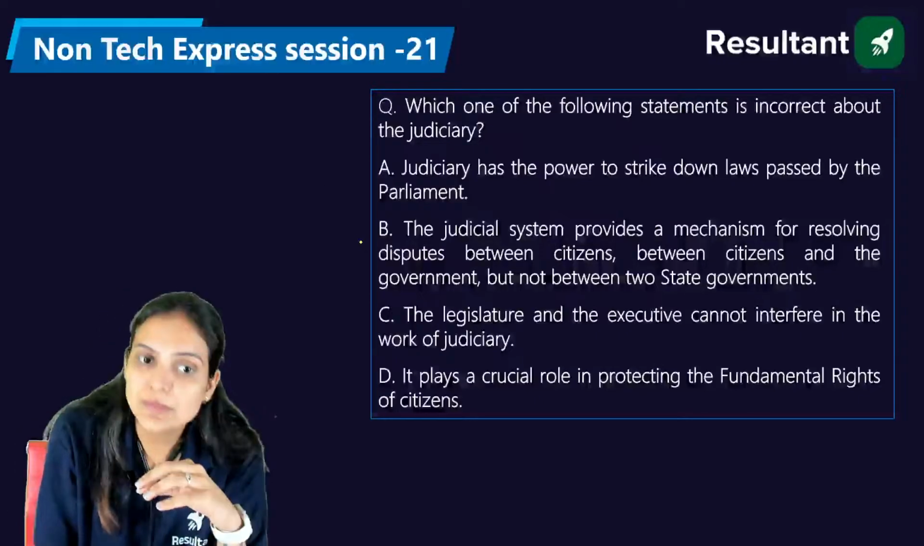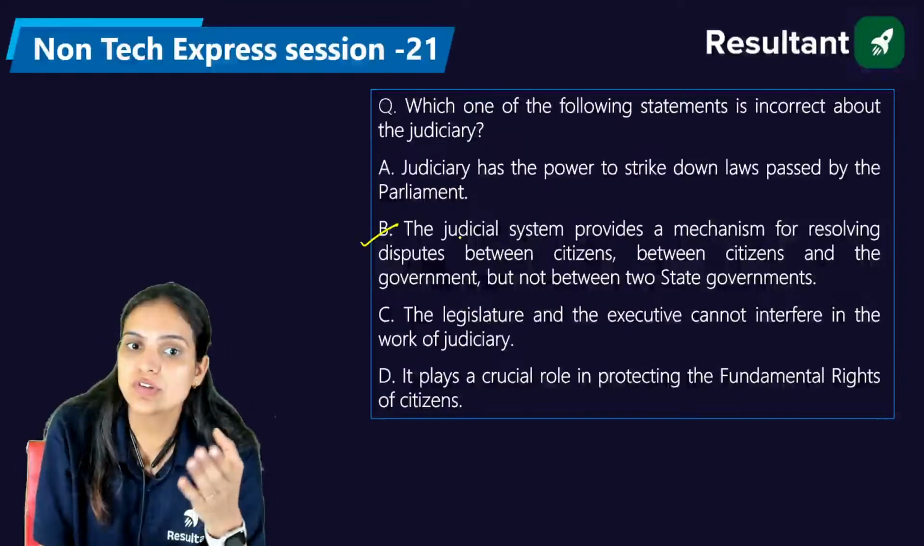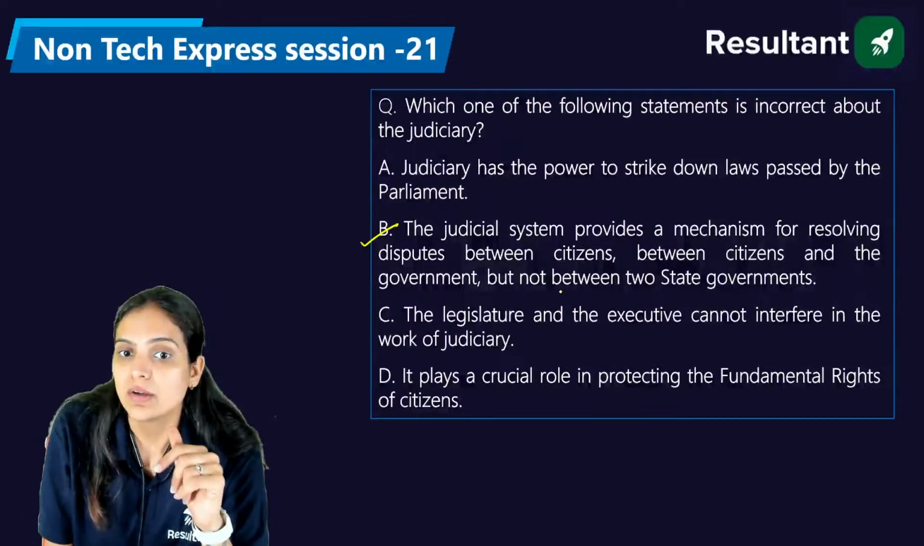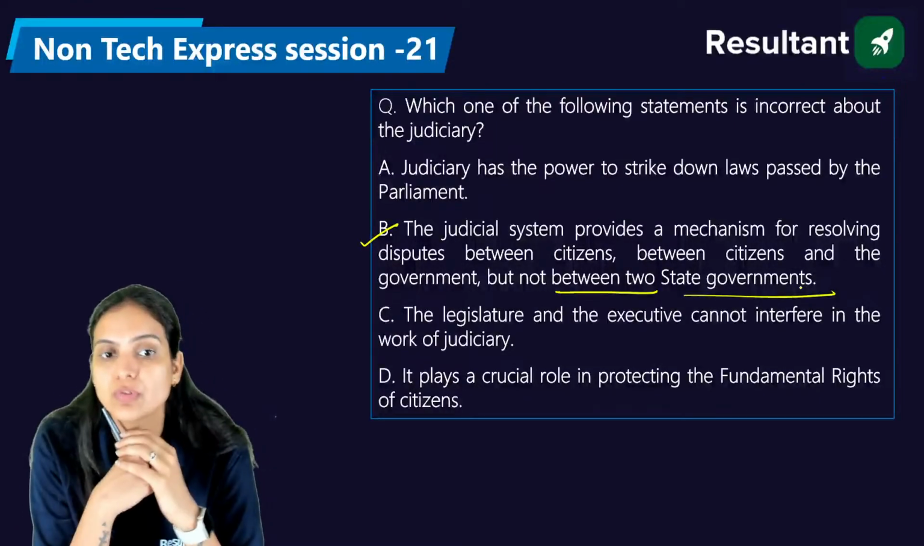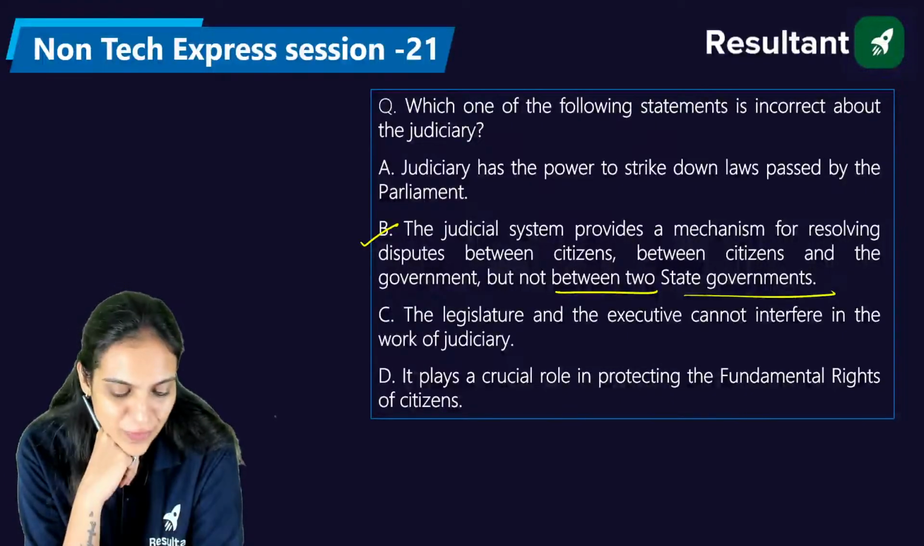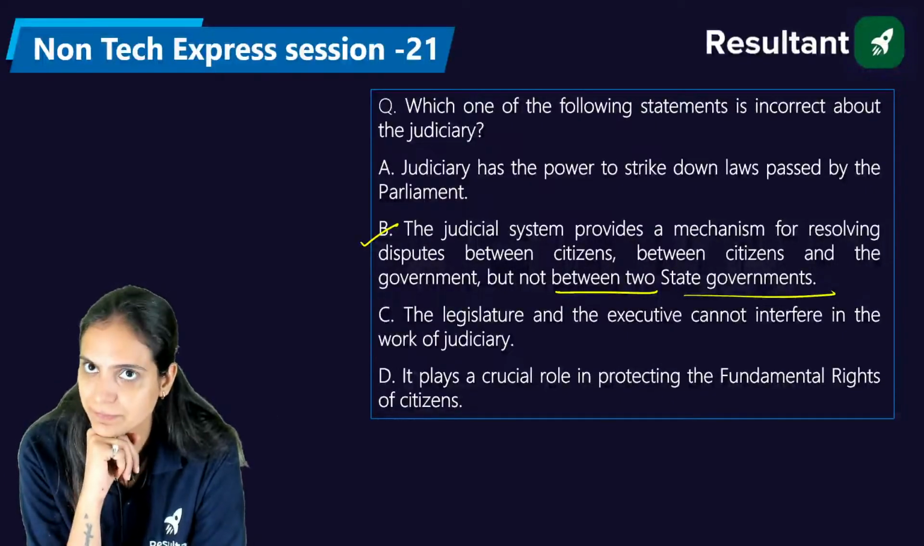So the right answer is B. Though it is wrong in nature, because the judicial system provides a mechanism for resolving disputes between two state governments also. So the right answer is B, not any other answer you have given. So it's B. Did you get my answer?